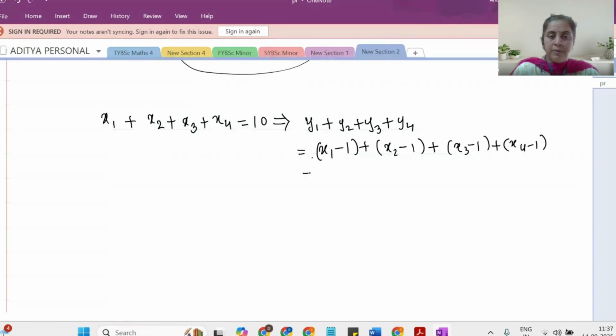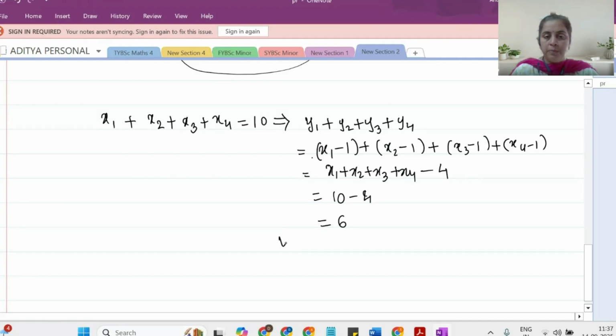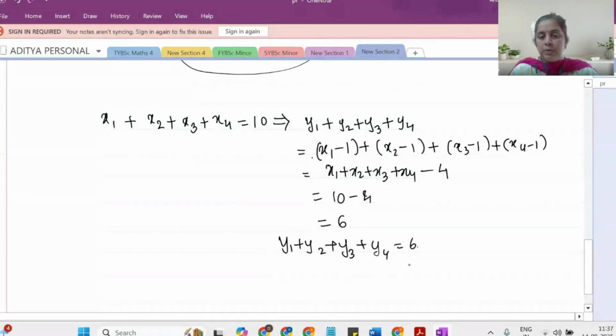So if I add them up, I get x1 plus x2 plus x3 plus x4 minus 4. Now, this value is 10. So my equation x1 plus x2 plus x3 plus x4 equal to 10 turns out to be y1 plus y2 plus y3 plus y4 equal to 6.